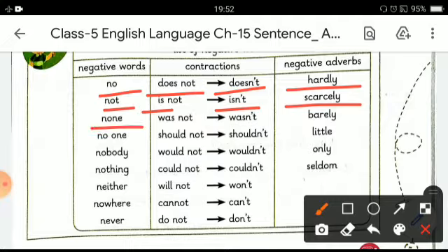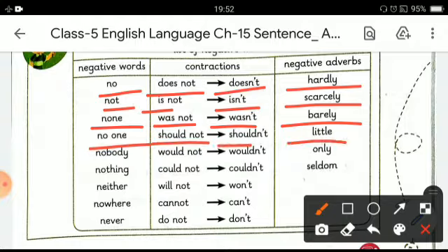Next word is none. Was not becomes wasn't, and the negative adverb is barely. Next is no one, and should not becomes shouldn't, and adverb becomes little. Nobody, would not becomes wouldn't, and adverb becomes only.